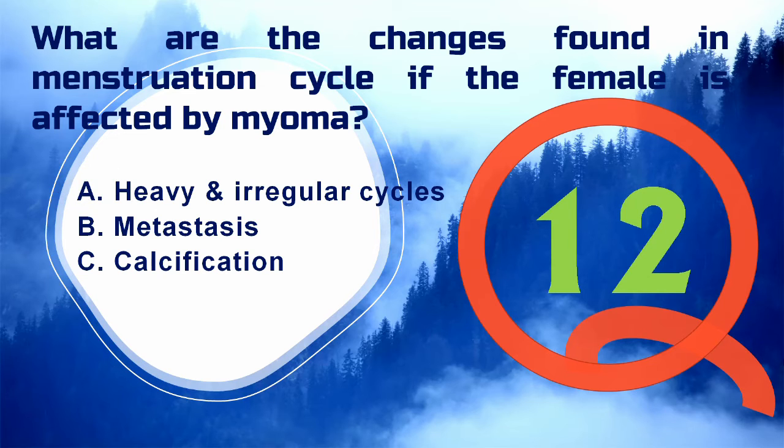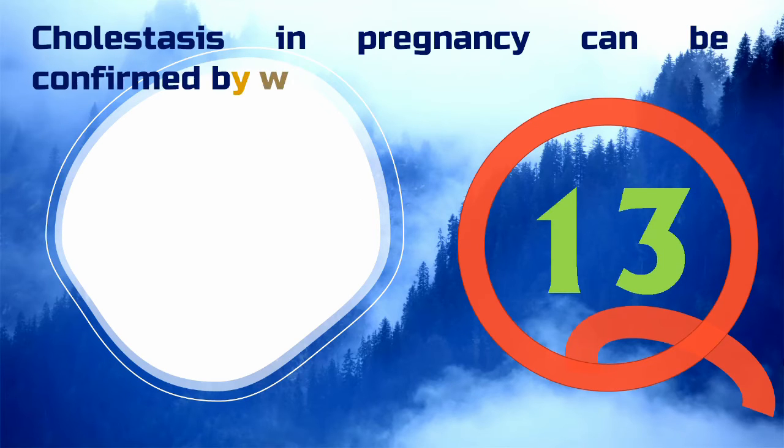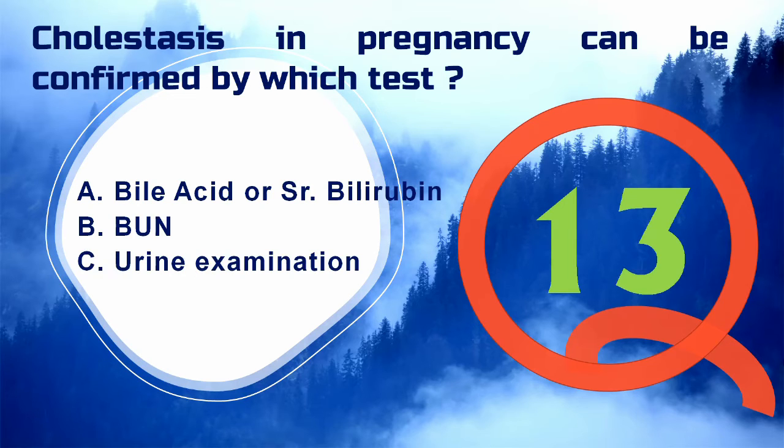Next question, cholestasis in pregnancy can be confirmed by which test? A, bile acid or serum bilirubin. Option B, BUN, that is blood urea nitrogen. Option C, urine examination. Obstetric cholestasis can be confirmed by a blood test called liver function tests, that is LFTs, which includes the serum bilirubin and bile acids. So option A is the correct answer to the given question. Now let's move towards the next question.